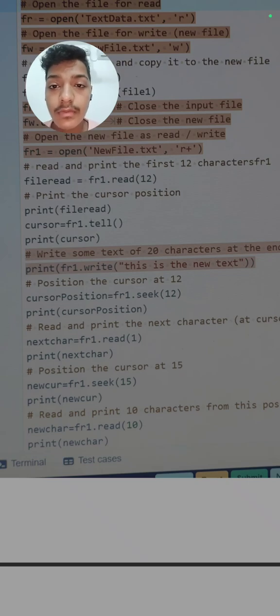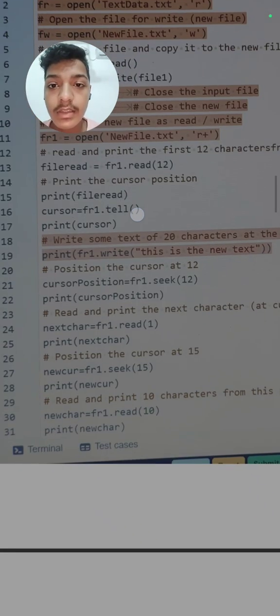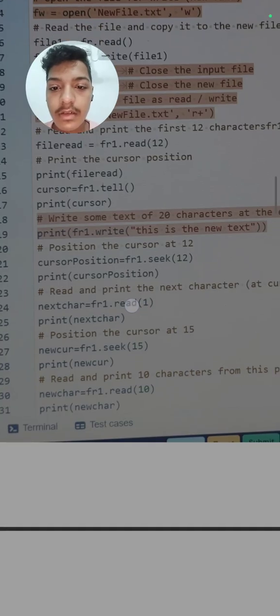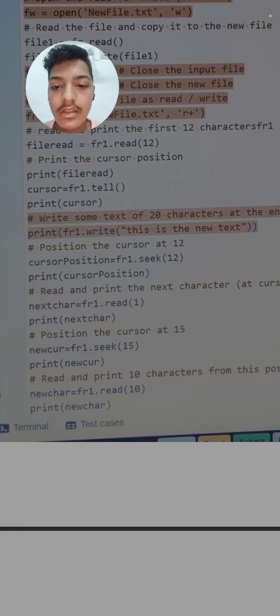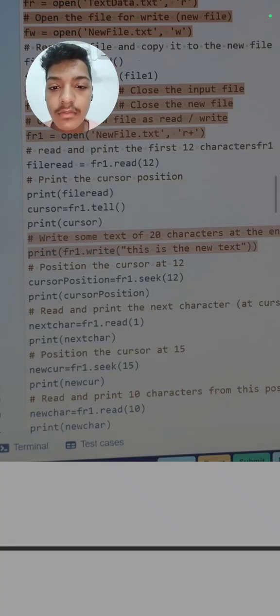So if we want to tell the exact cursor position, we will use the tell method. So we write cursor is equal to fr1 dot tell, means this tell method will return the cursor position. Then we will print the cursor. Next is write some text of 20 characters at the end, means we want to write or append. So we will write fr1 dot write. We did not use the a mode because here we can read and write both. So we will write this is a new text.